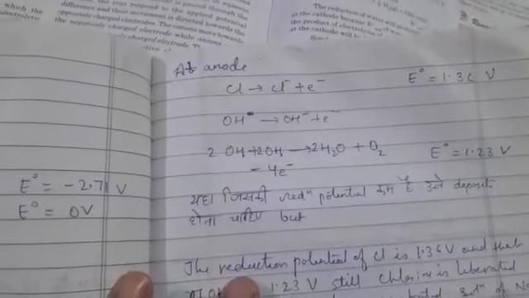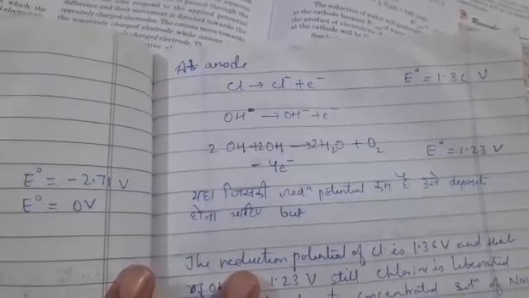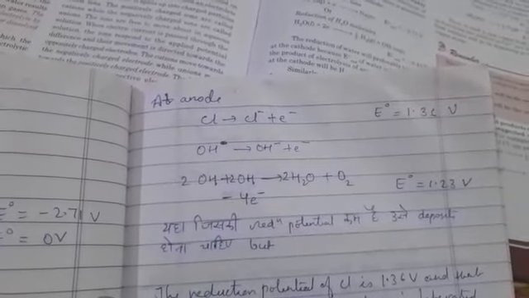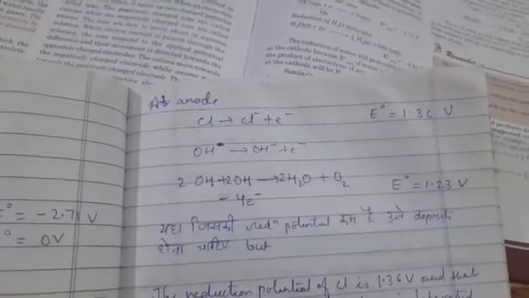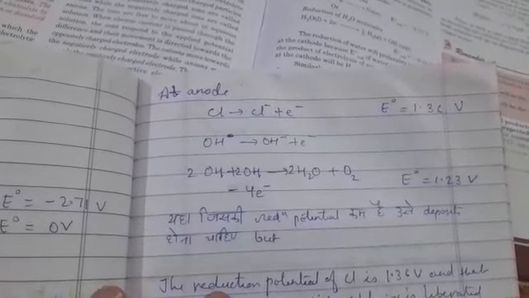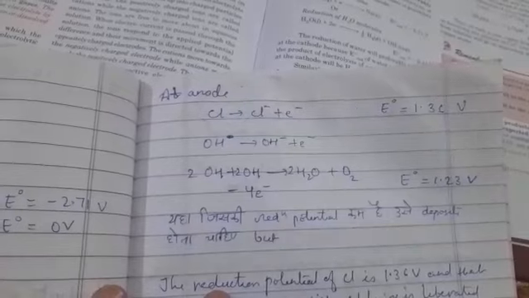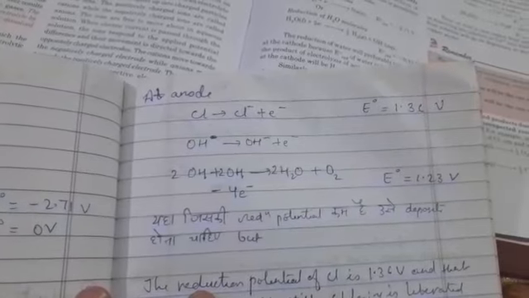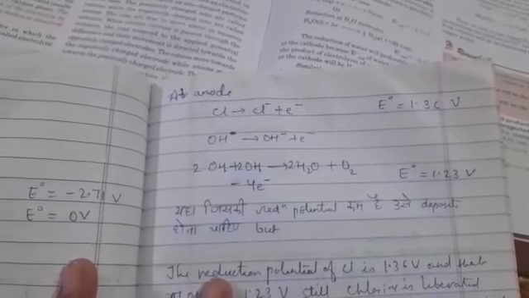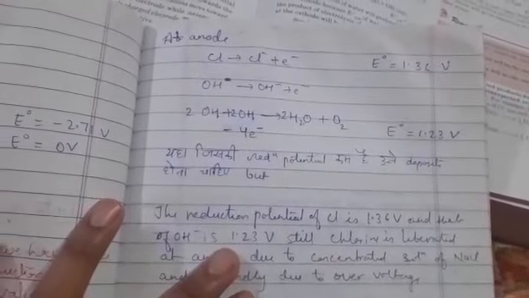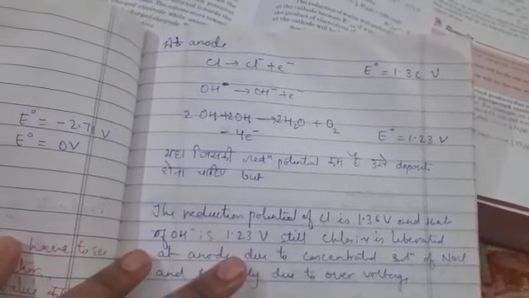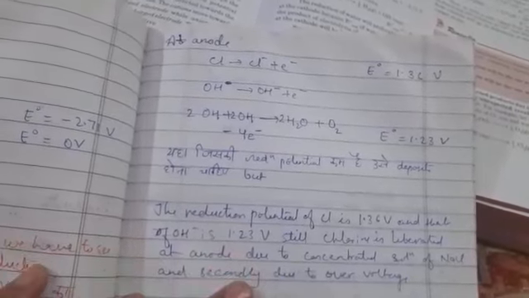Now, what happens at the anode? At the anode we have chlorine and hydroxide ion. Chlorine is going to lose one electron, and the electrode potential of chlorine is 1.36 volt, whereas hydroxide is also going to lose one electron, and its electrode potential is 1.23 volt. According to the rule, the one which has the higher positive value is the preferred one. So the reduction potential of chlorine is 1.36 volt and hydroxide is 1.23 volt. Still, chlorine is liberated at the anode.